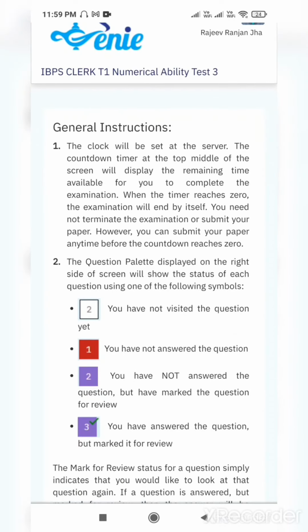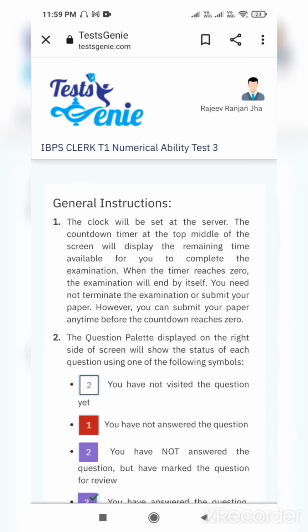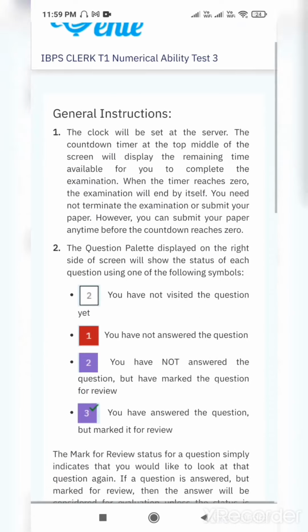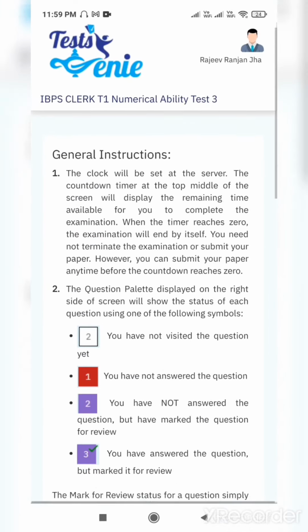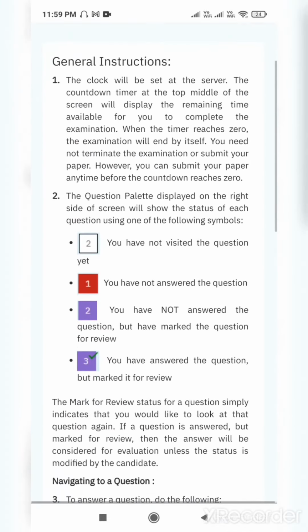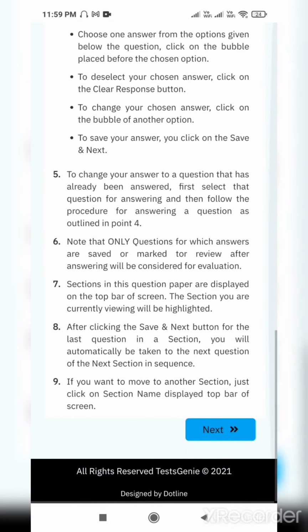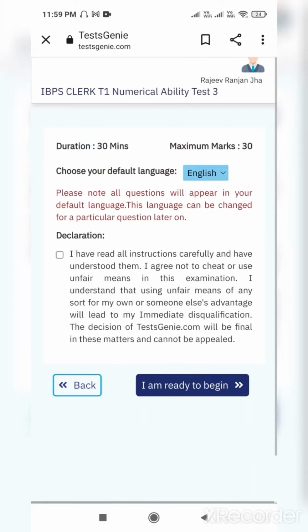Anyway, for me it is more convenient, so I'm doing it that way. You see my name is here, Rajiv Ranjan Shah, and then these are the instructions. This is almost fully the same as the exam interface which I have seen that people are using in IBPS and other exams like SSC and all. Now we go to the next, we just press it.